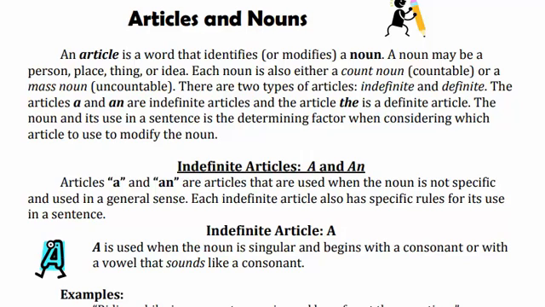So there are a total of three articles, a, an, and the. These three articles are divided further into two categories: a and an are considered indefinite articles, and the is included in the definite articles.